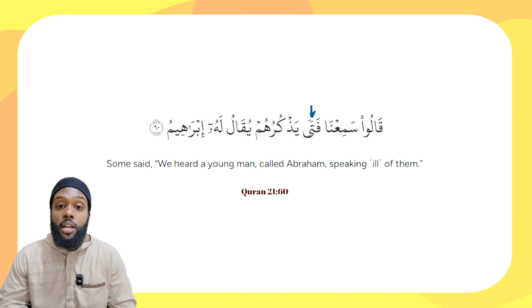Especially with things like this, if we assume that this fathatain here is indicating that this word is in the state of nasb, and we're reading text, this could be very problematic. And of course, this is a very simple example, but as we move on and progress into more advanced readings, even beyond this channel, I have so many different things in store.